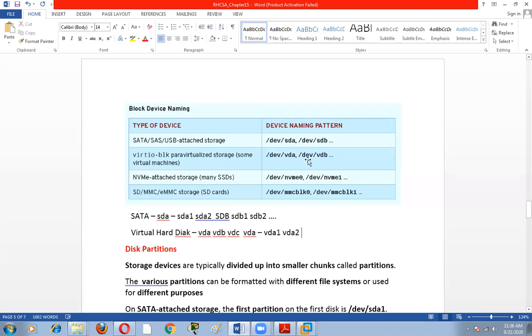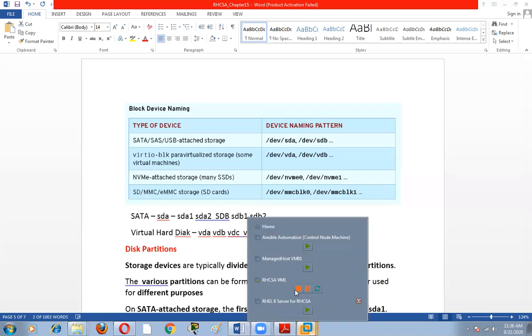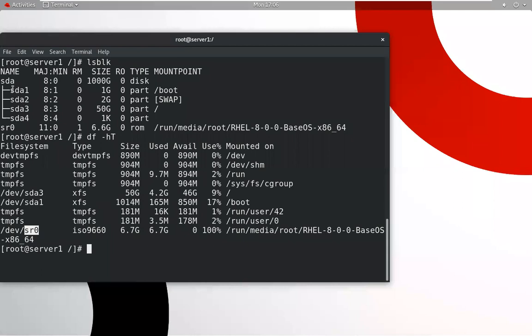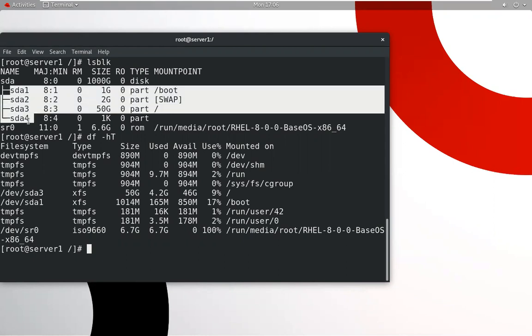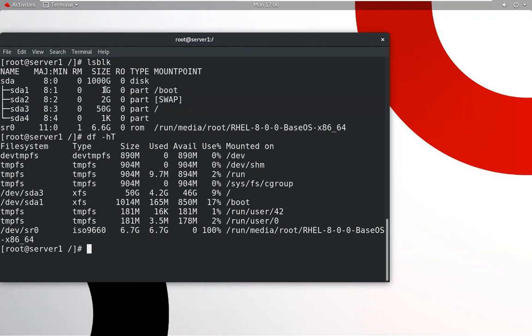So this is the device naming pattern. This is my hard disk name, this is also my hard disk name, and this is also my hard disk name. In this hard disk we want to create partitions, first partition, second partition, just like that. As I have told you, SDA1, SDA2, SDA3, SDA4. These are the names of the partitions. And how much size is in each partition? It has a 1 GB partition, a 2 GB partition, a 40 GB partition. An extended partition is only 1 KB. In this extended partition, we can create logical drives.